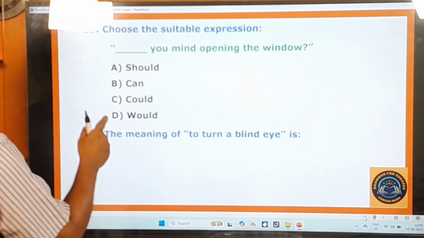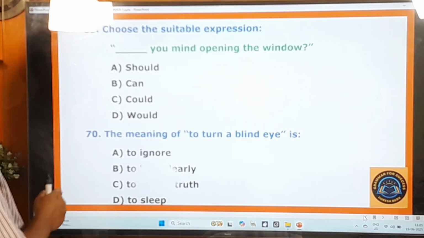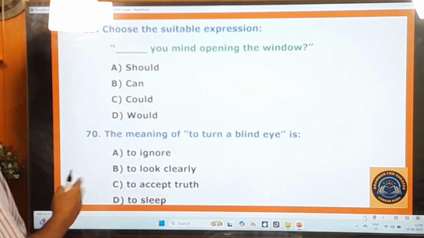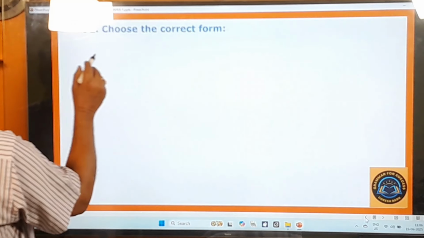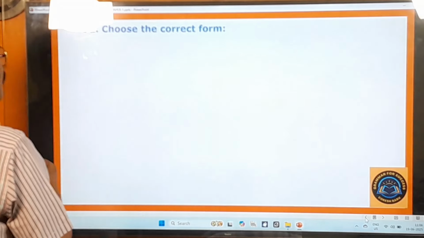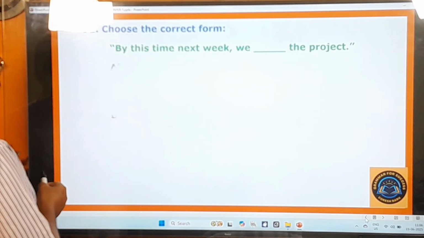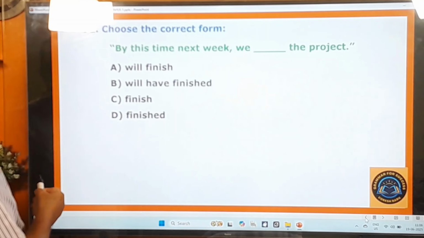70th question. The meaning of to turn a blind eye is to ignore, to look clearly, to accept truth, to sleep. 71st question. Choose the correct form. By this time next week, we dash the project. Will finish, will have finished, finish, finished.